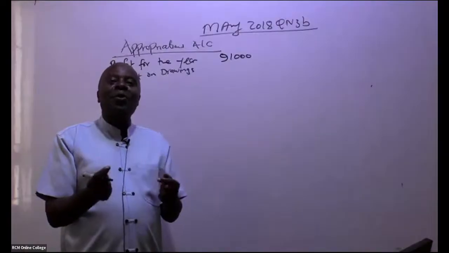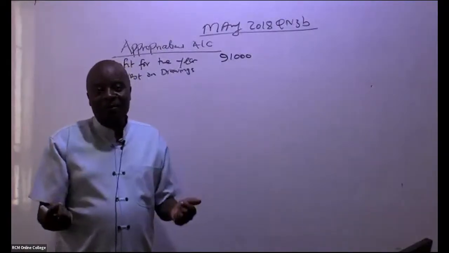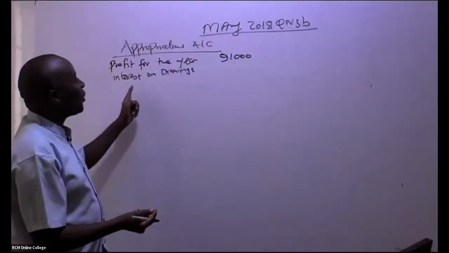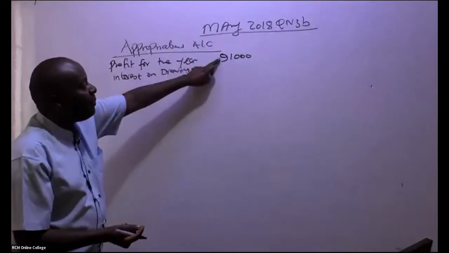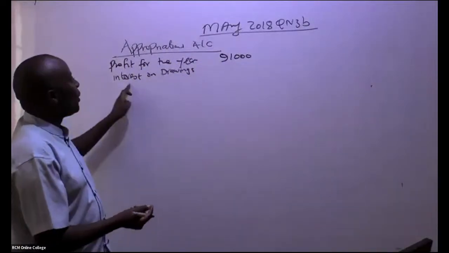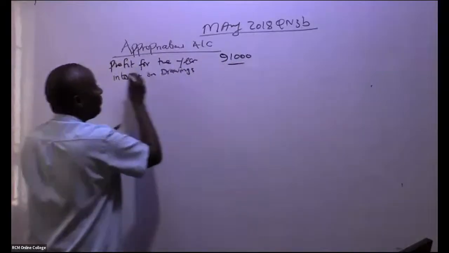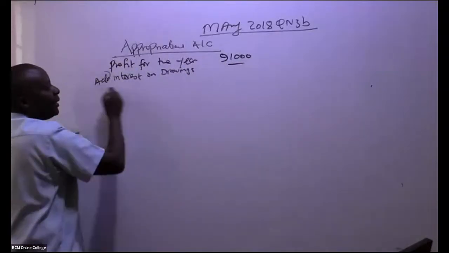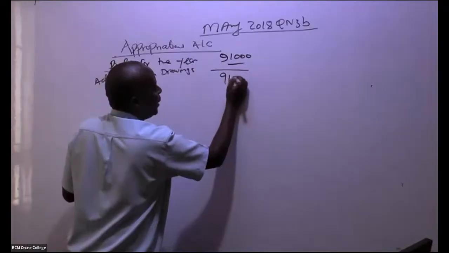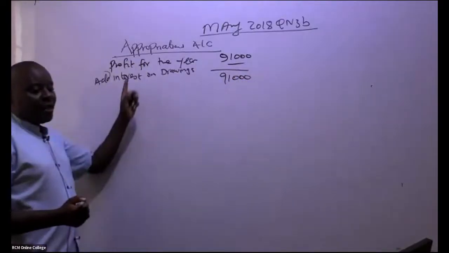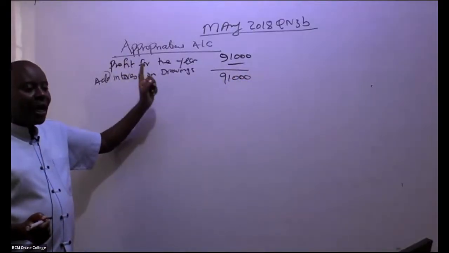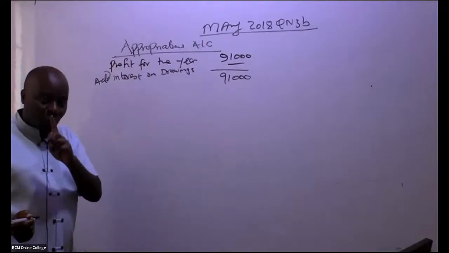But remember that soft loan is basically fake. So if there is any interest that has been charged and deducted, you shall always add this interest back. So you add the interest to get this 91,000. In this question, ladies and gentlemen, we don't have any interest on drawings.